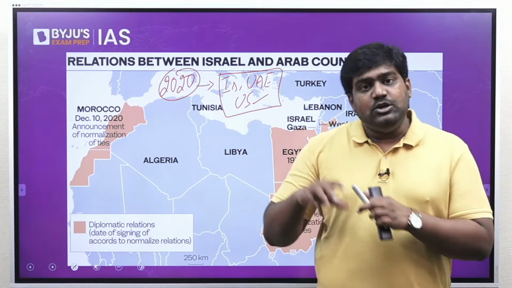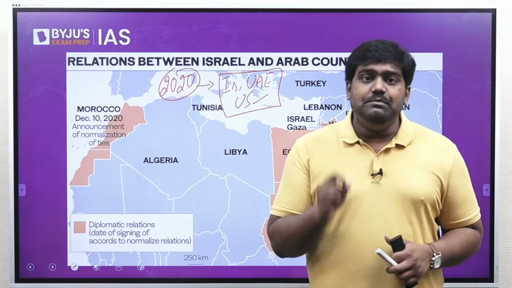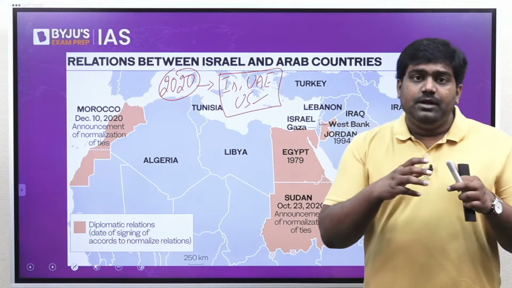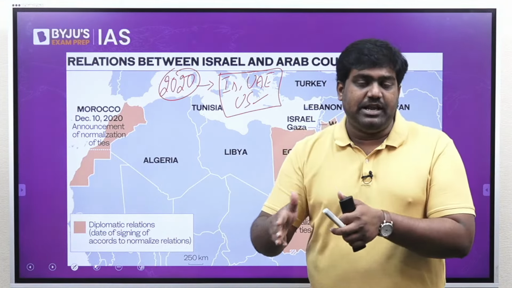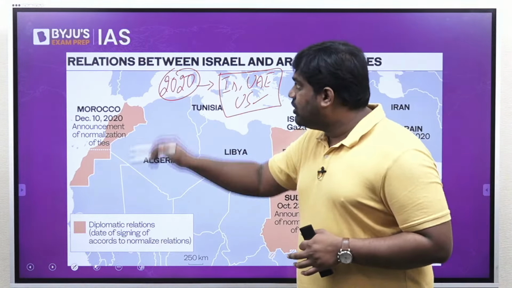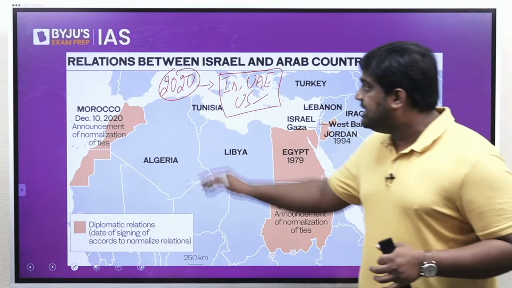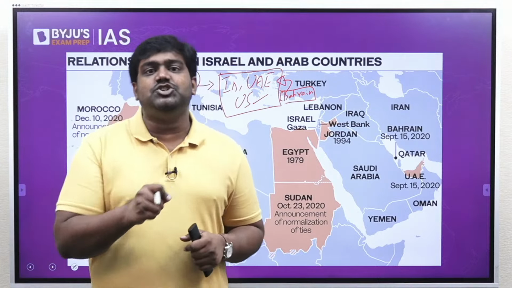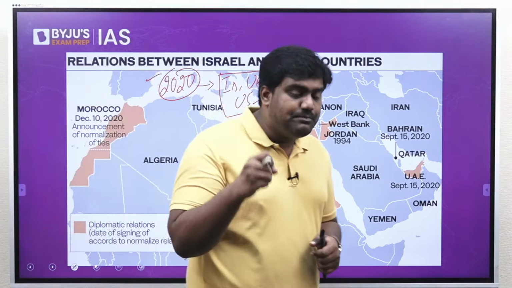But in 2020, US President Donald Trump mediated a settlement between UAE and Israel and pushed UAE to recognize Israel and establish diplomatic ties with Israel. This was done through the signing of the Abraham Accords in 2020. Then after this, Bahrain signed on to the same agreement. So even Bahrain is part of it. Bahrain also signed the Abraham Accords and provided for the normalization of ties between Israel and Bahrain.